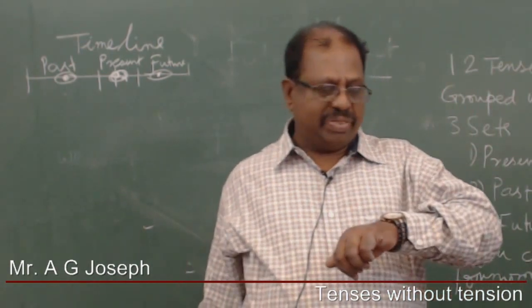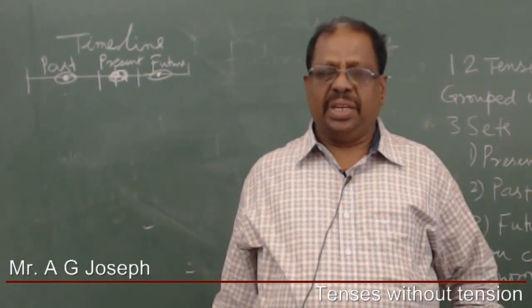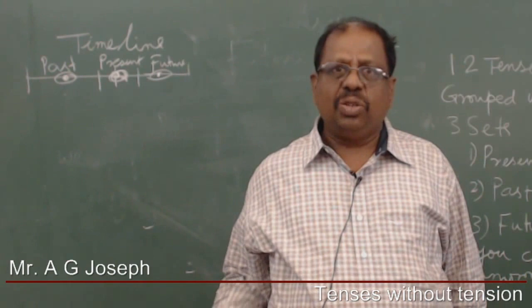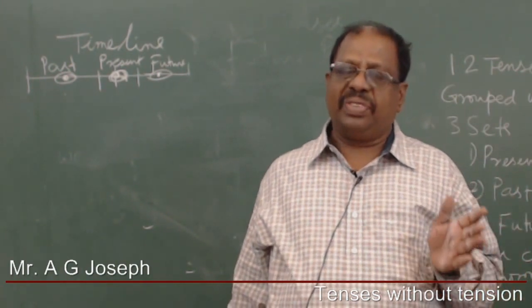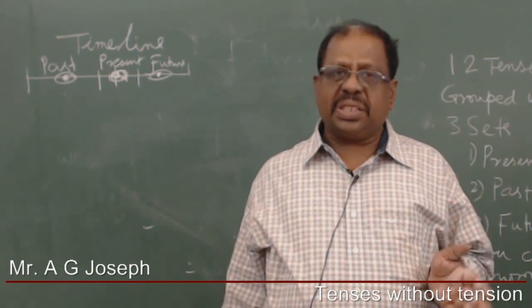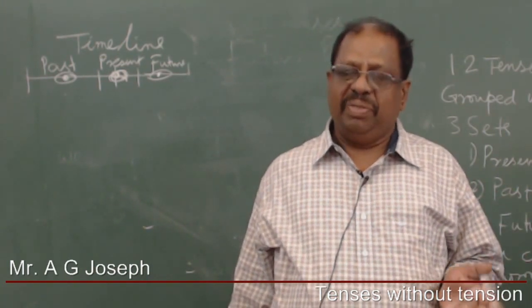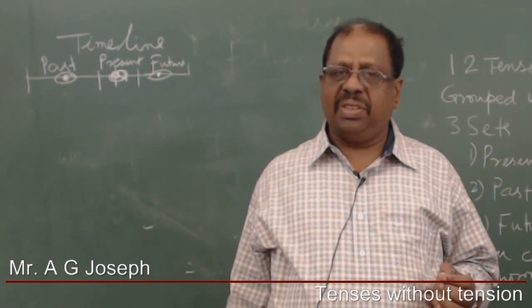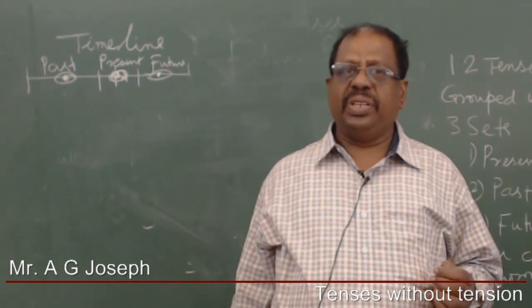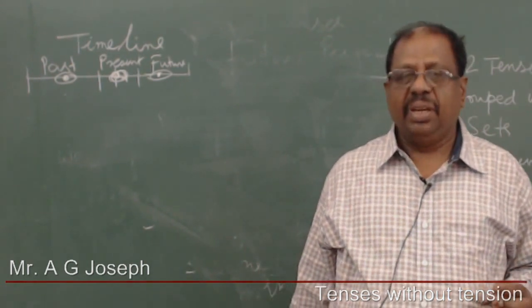For the past perfect, you need a condition to be fulfilled, namely two actions should have happened in the past, one after the other. So the first action, which is over, we will express in the past perfect form, and the second action which follows that we will be using the simple past tense.